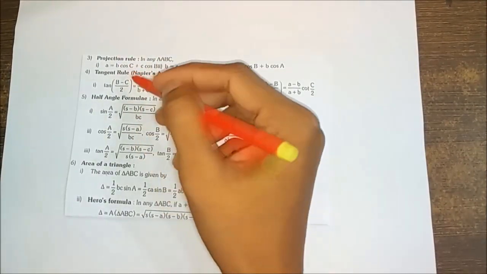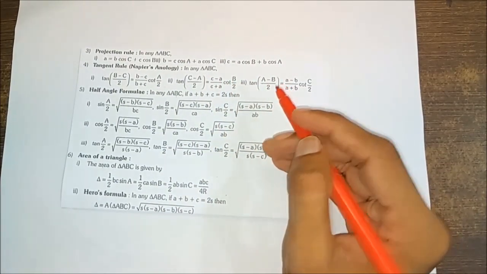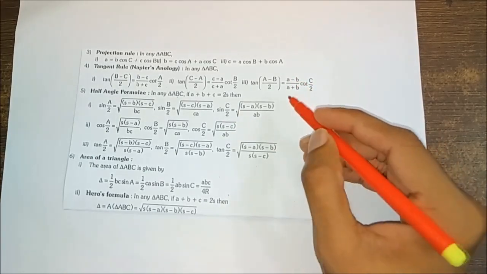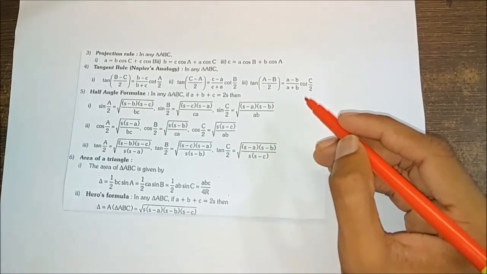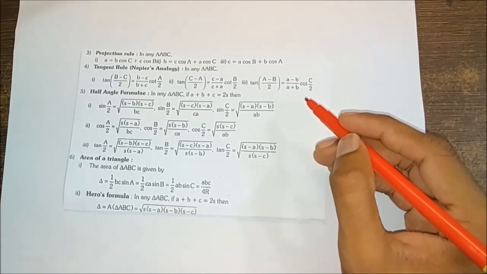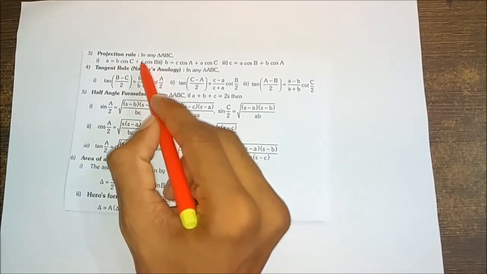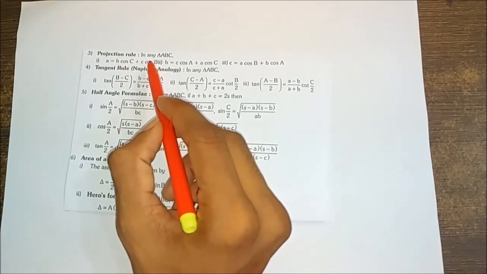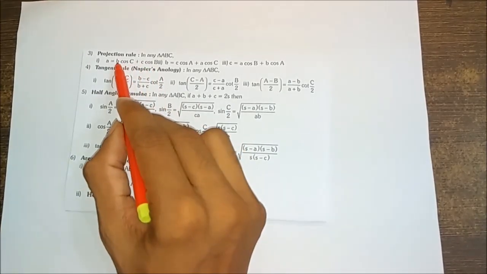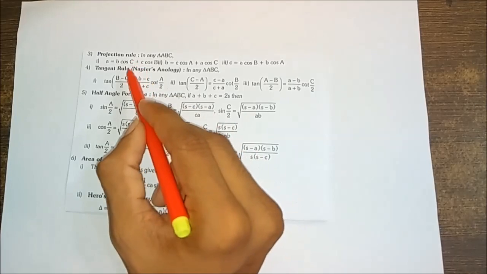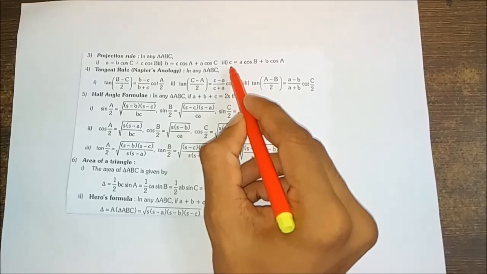We have the projection rule, where A, B and C are the three angles of the triangle and a, b and c are the corresponding opposite sides of the angles. The projection law, or the formula of the projection, expresses the algebraic sum of the projection of any two sides in terms of the third side. So we have a is equal to b cos C plus c cos B, where C and B are the angles and small b and small c denote the sides of the triangle. Similarly, we have it for b and also for c.